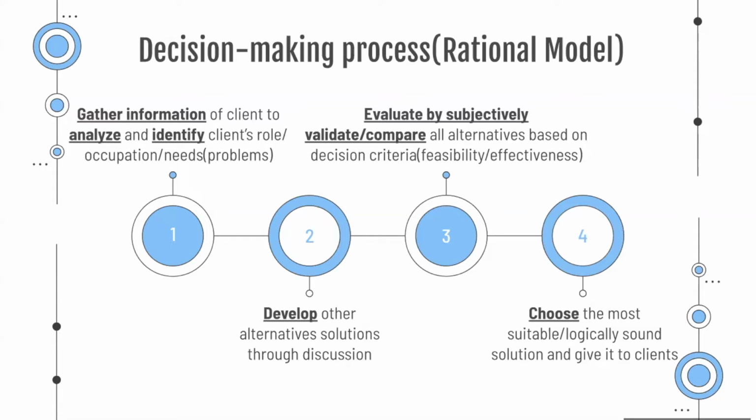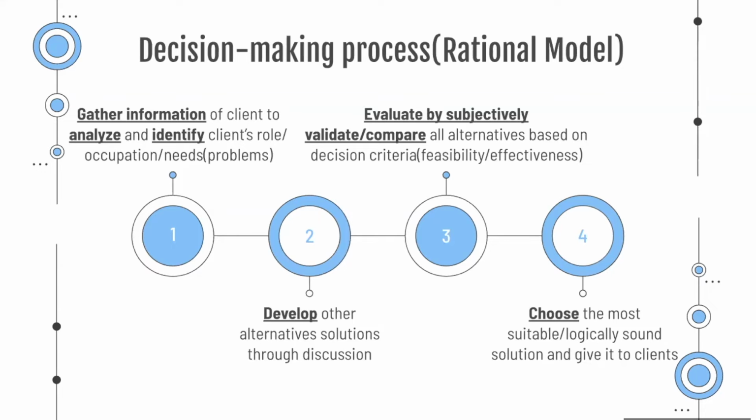Second, the decision maker would develop alternative solutions, at least two or more, through discussion. Third, the decision makers would evaluate by subjectively validating and comparing all alternatives based on their decision criteria to predict the potential outcomes. Usually, feasibility and effectiveness would be the most heavily weighted decision criteria.